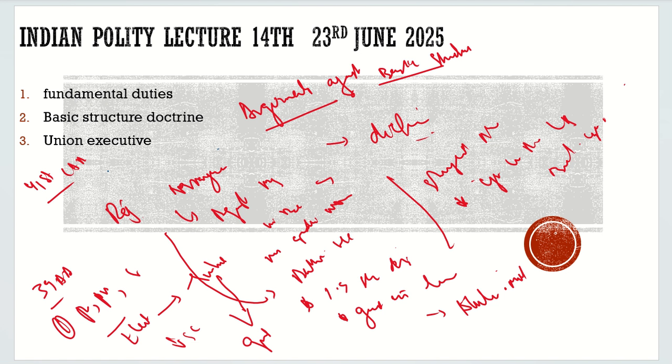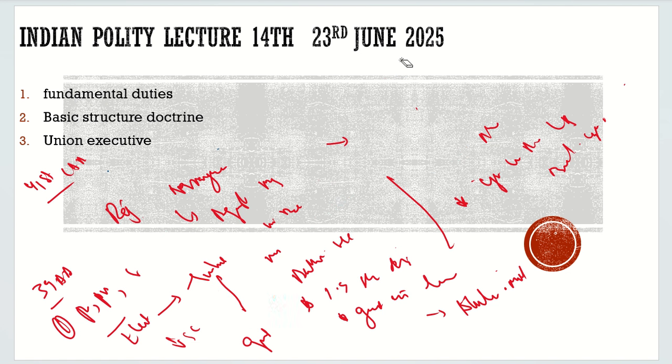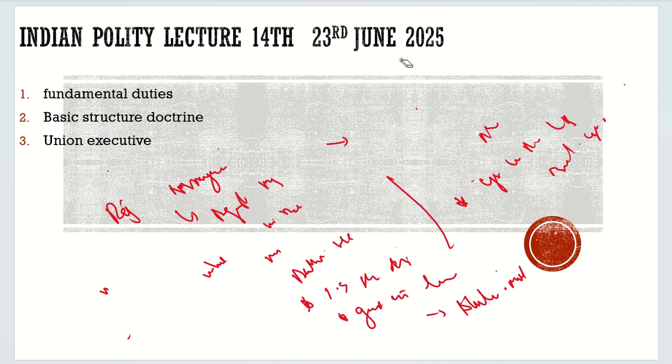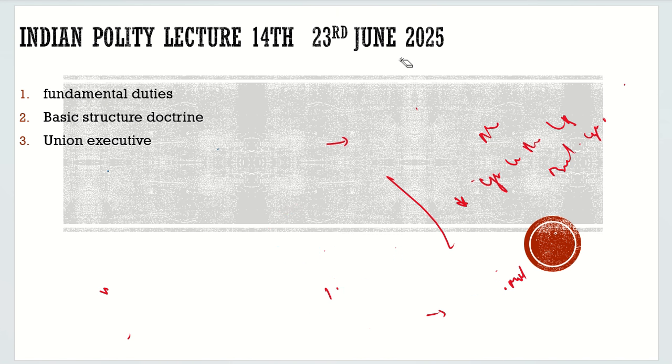Now let's move to the last part of this discussion. Then from tomorrow we'll discuss union and executive. What is the last part of this discussion? The last part is how the constitution is amended, how a Constitutional Amendment Act is completed. That we will discuss. After that we will end our class, and from tomorrow we will discuss union and executive.